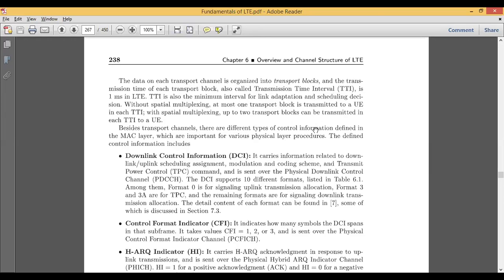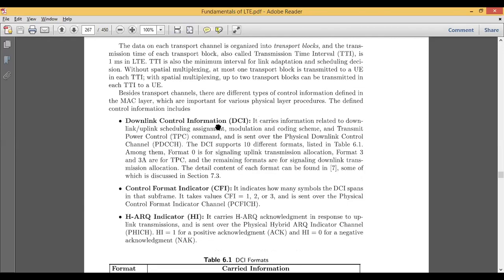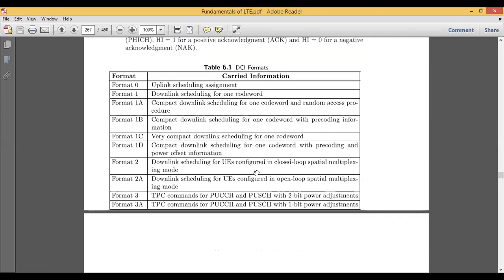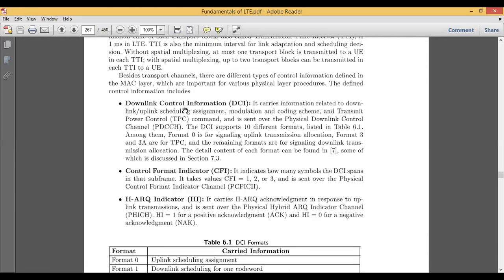Based on the discussion of the downlink and uplink transport channels, now there are some control information that needs to be defined. Based on the physical layers, they will not fall under the transport channels, but there are different types of control information that fall under the MAC sublayer. They are downlink control information format, control format indicator, and hybrid ARQ indicator. They fall under this particular information, the information carried by these particular formats.